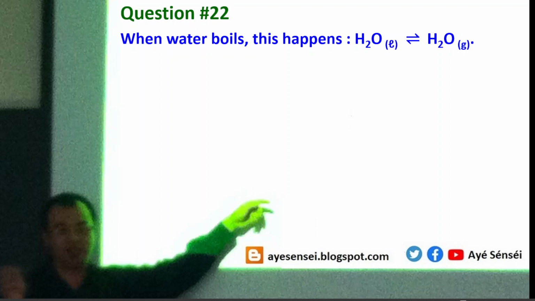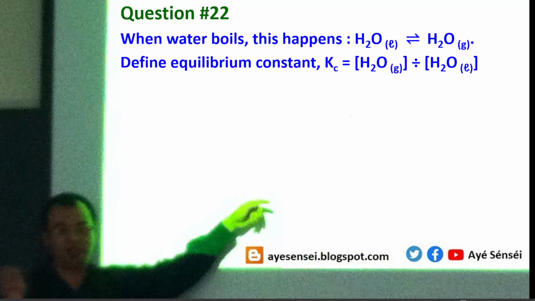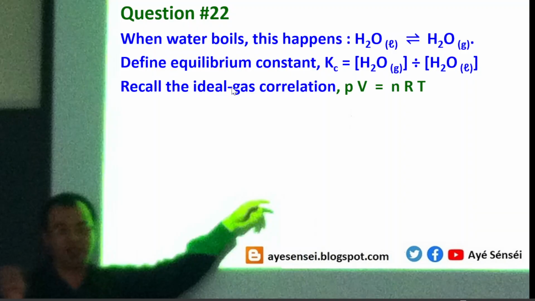So when water boils, there's an equilibrium between water in liquid phase and water in gaseous phase. And then the equilibrium constant is given by the concentration of water vapor divided by the concentration of liquid water. And then recall the ideal gas correlation, PV equals nRT. So by rearranging this correlation, the concentration is equal to n over V. So this means P over RT.